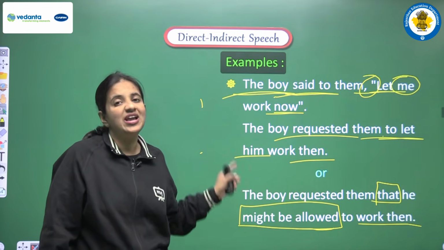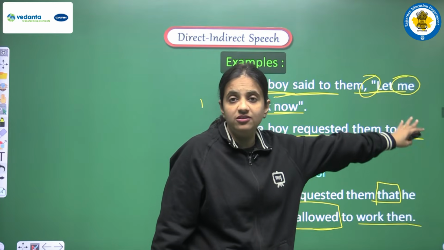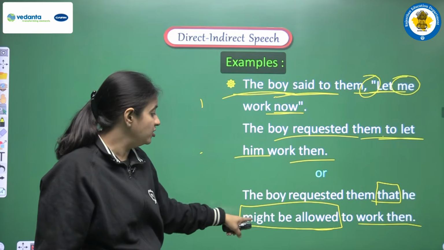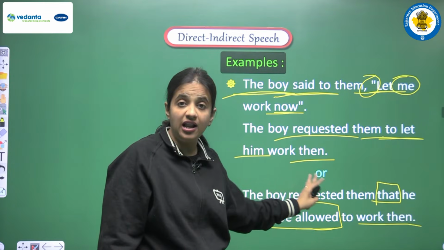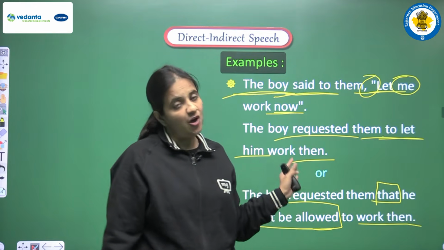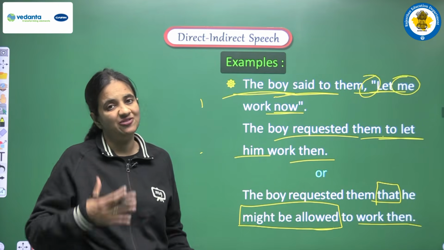So in this manner we are having two options. In the first option we can use to plus infinitive, or we can say to let we can use. In the second option we can use this phrase, that is might be allowed, and this time the conjunction will be that. So yes, both the options are absolutely right. You can pick any one from these two given options.